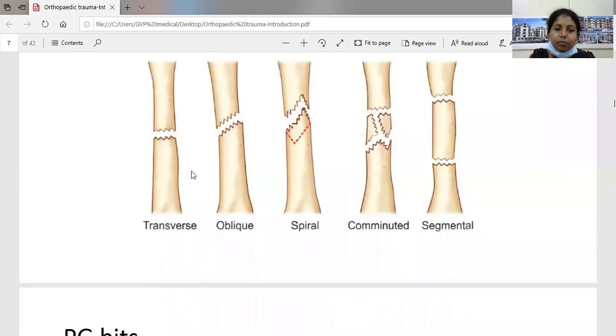Any direct impact on the bone causes the transverse fracture, and compression forces on the bone cause the oblique fracture. Any twisting or torsional force causes the spiral fracture.